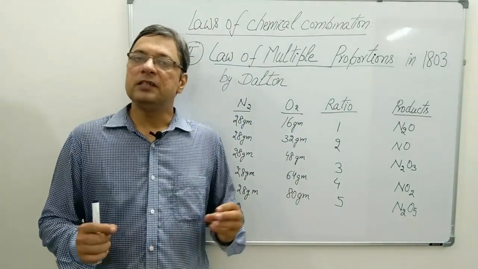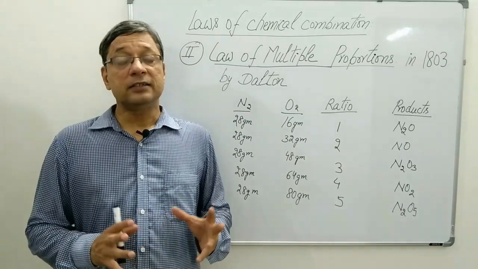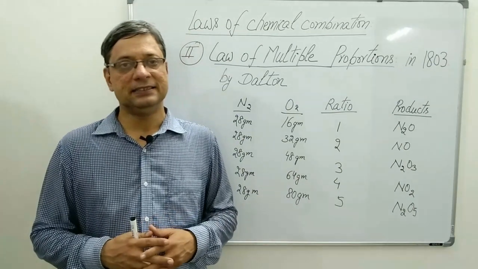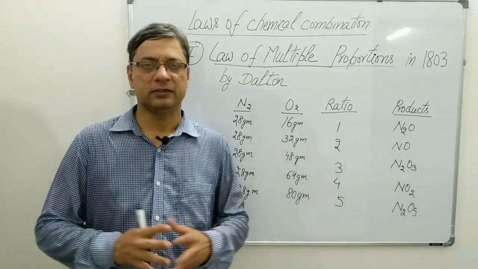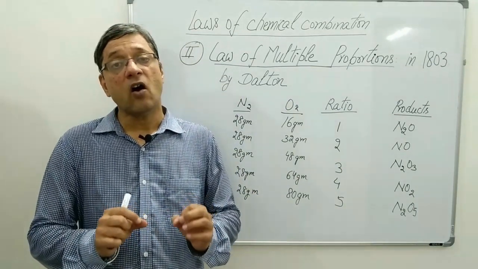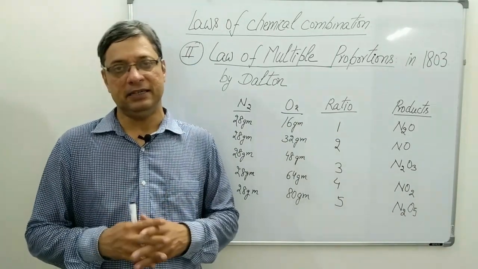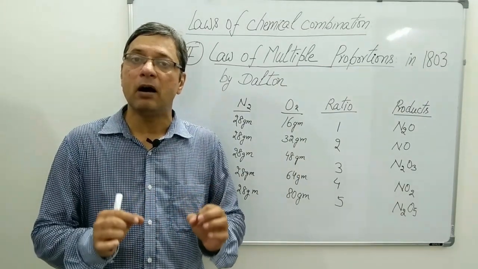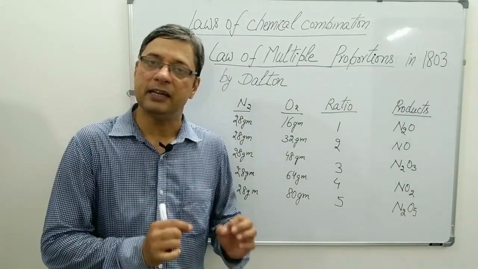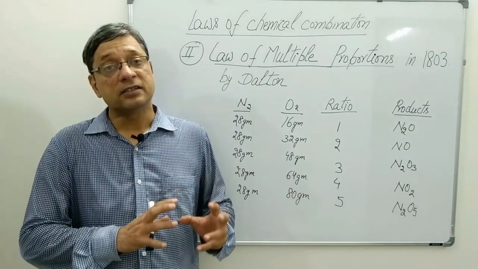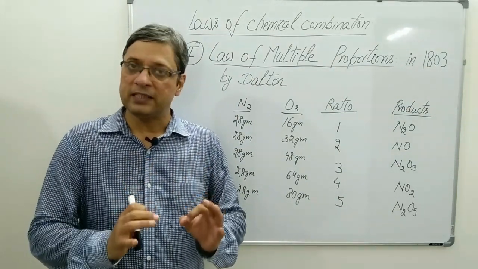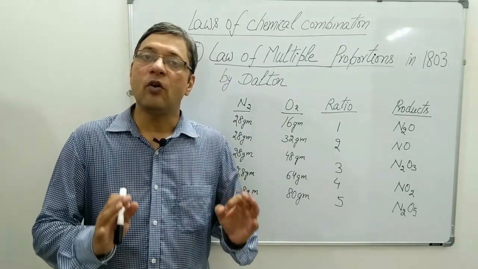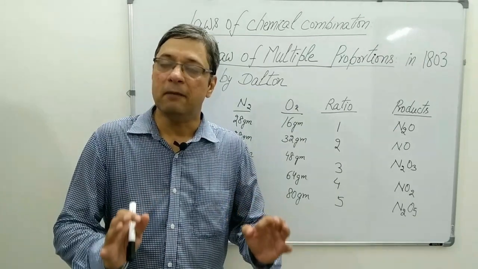On the basis of these observations, Dalton stated that when two elements combine to form multiple products, the masses of one of the elements that combine with a fixed mass of the other element are in ratio of simple whole numbers.